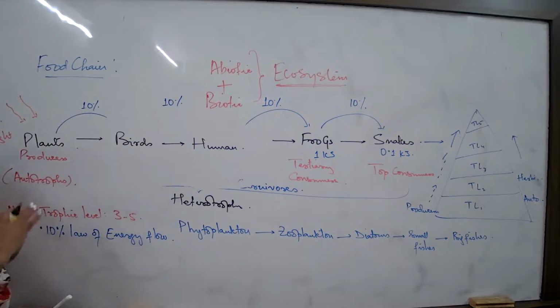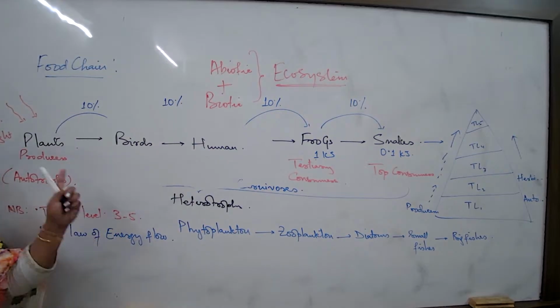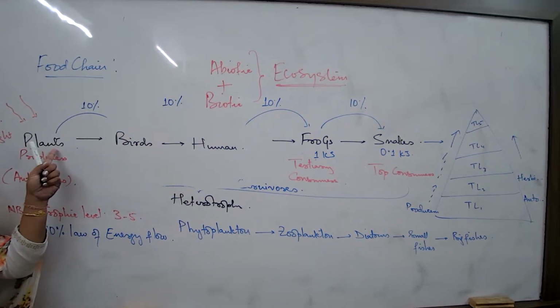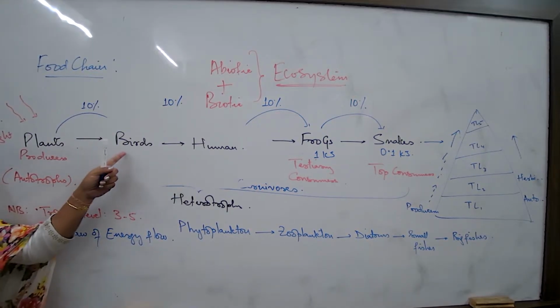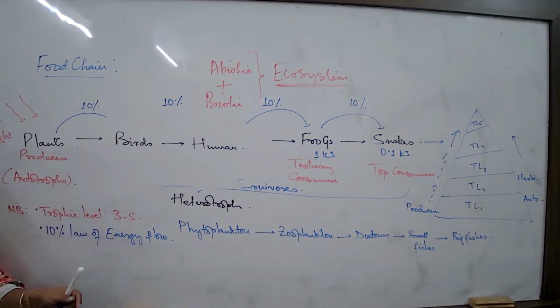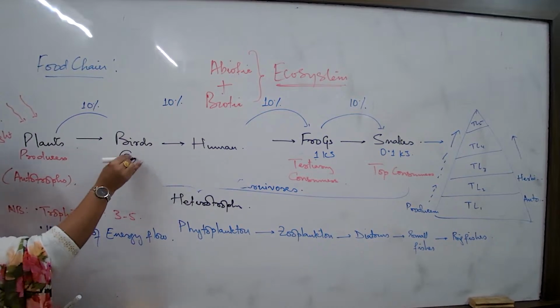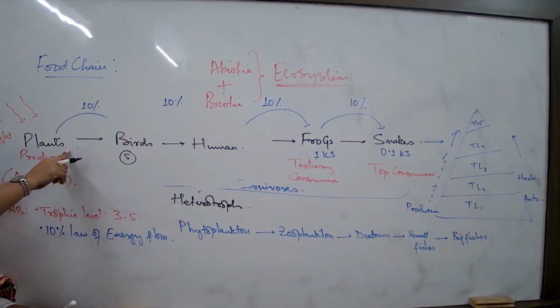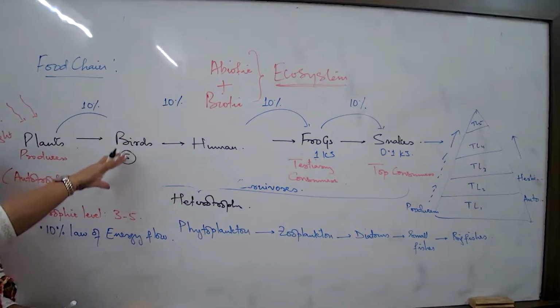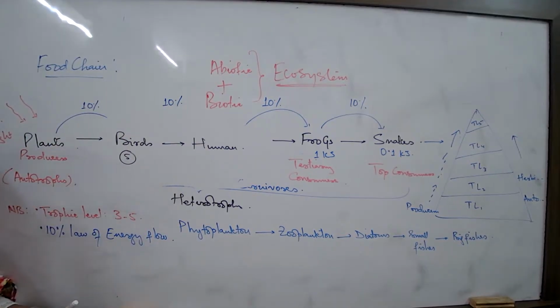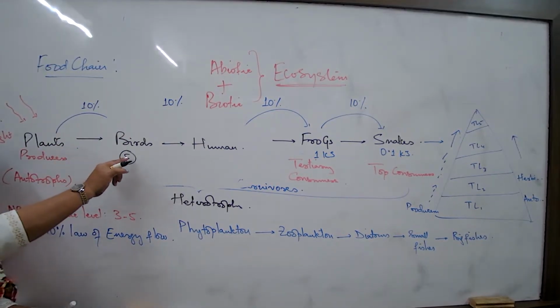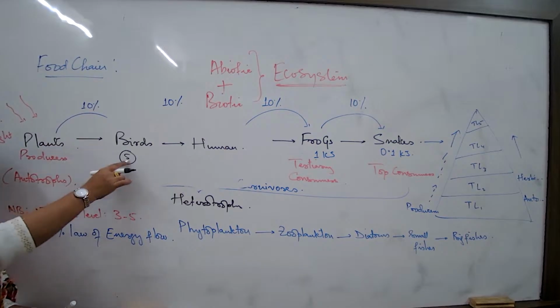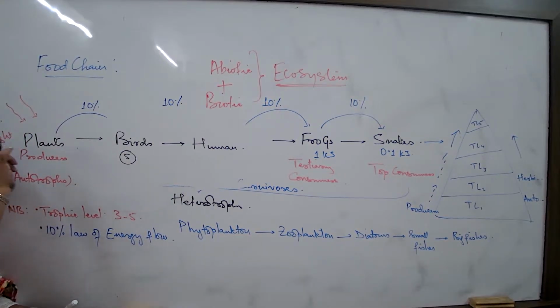Now, if this is a simple food chain, the plants in the process of growth, herbicides, fungicides, pesticides, all used. If I understand that almost about 5 different birds are feeding on this single plant, every bird is gathering a small amount of those poisonous chemical substances.